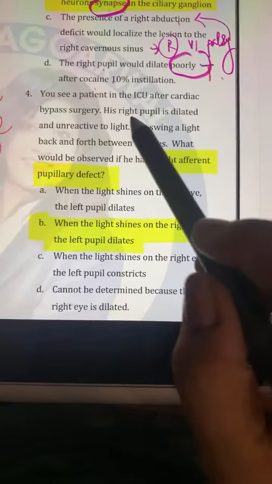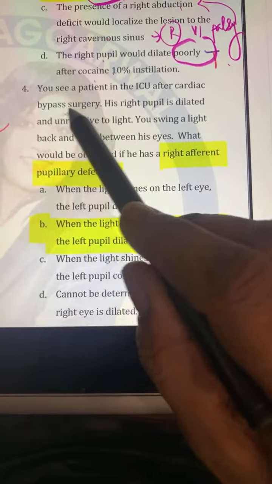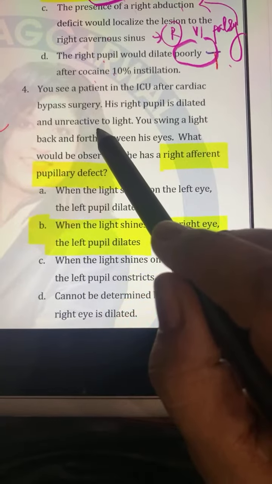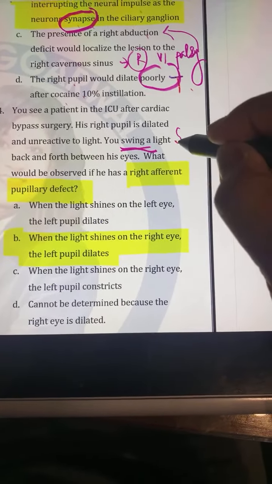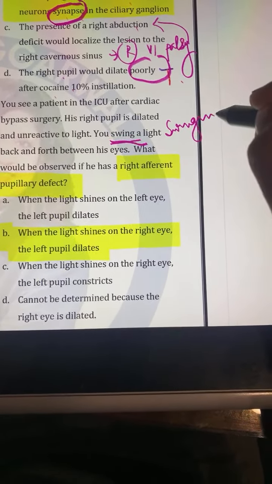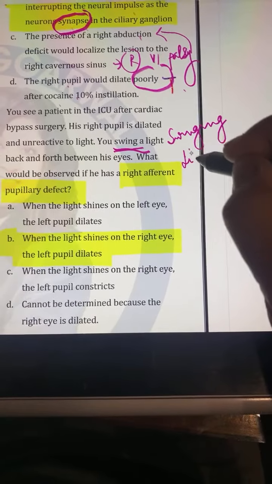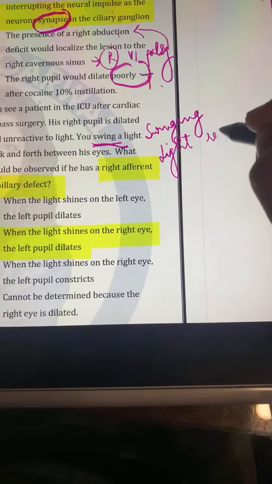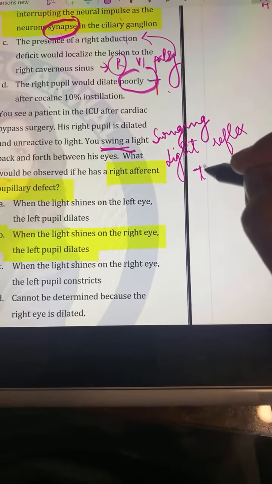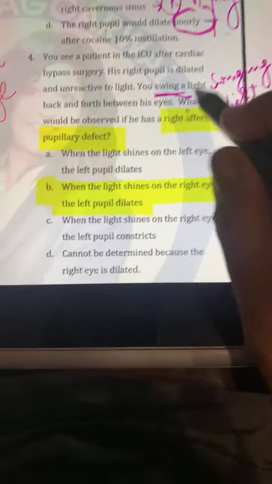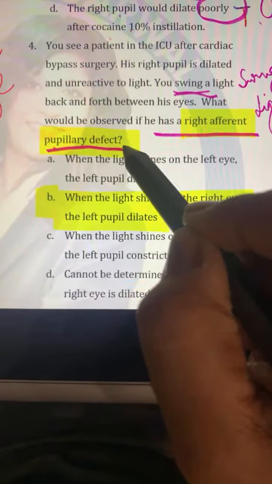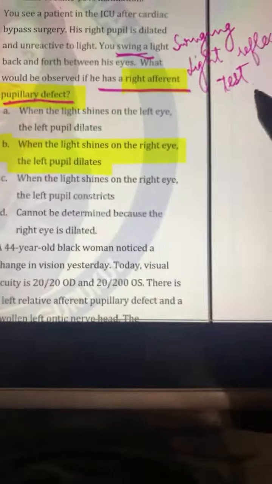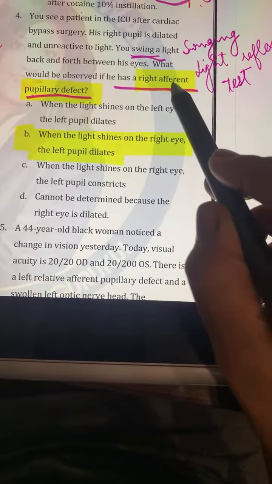Next question: you see a patient in the ICU after cardiac bypass surgery, his right eye is dilated. Then we are doing a swinging light reflex test, and we know that this test is done for a RAPD. So what would be observed if he has a right afferent pupillary defect? If I have a right afferent pupillary defect, what will happen?